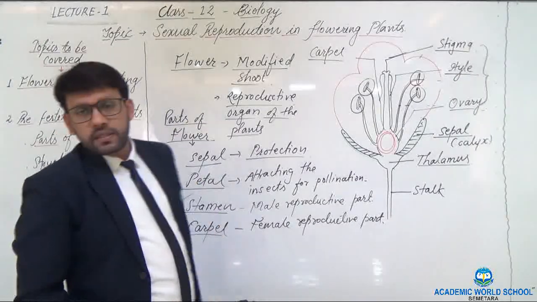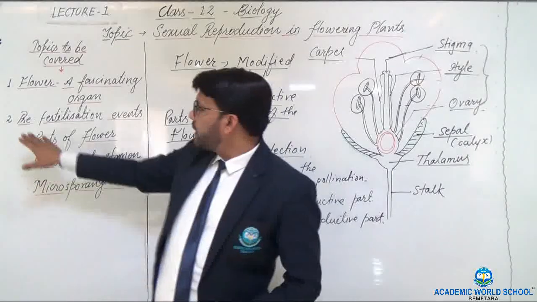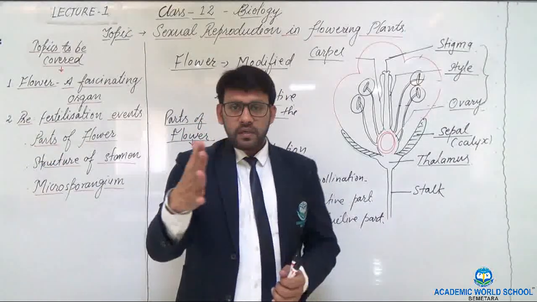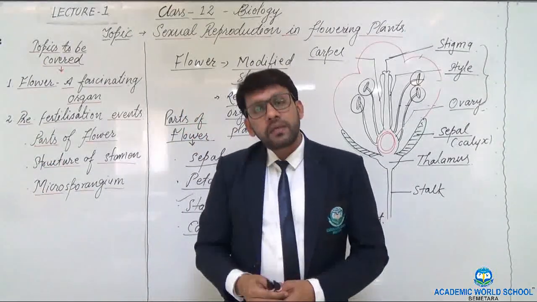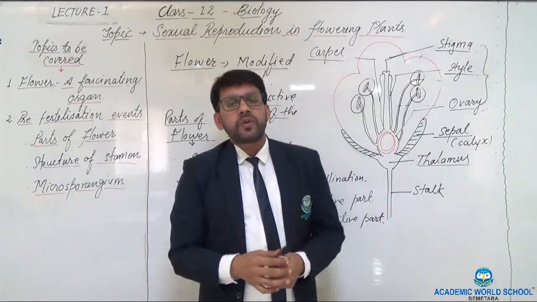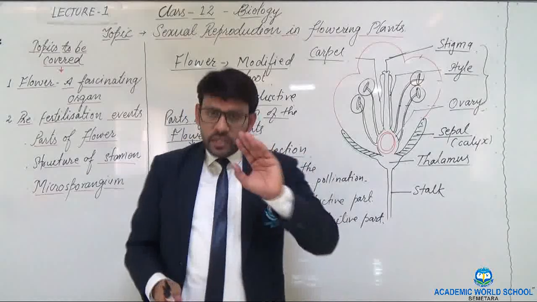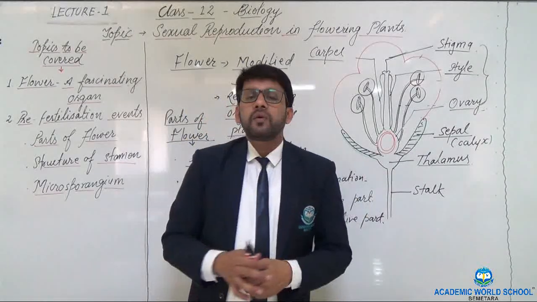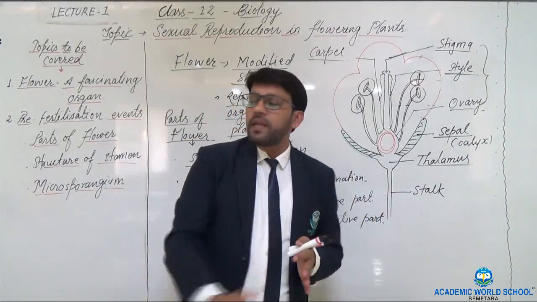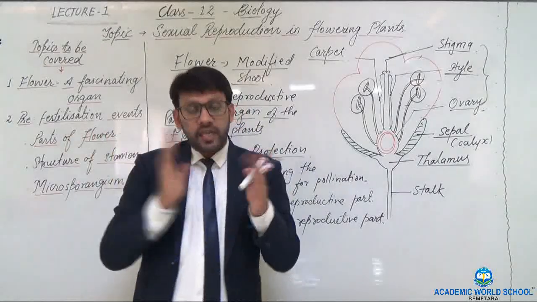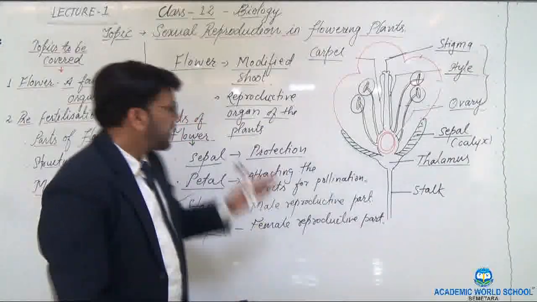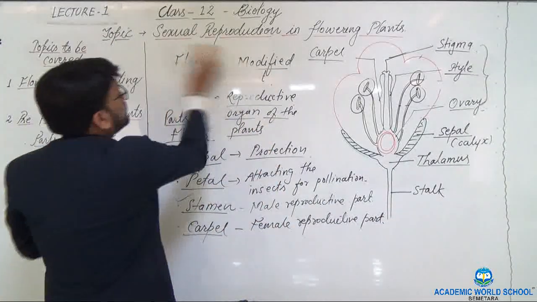Now in this we will discuss about the different events that occur at the time of sexual reproduction in flowering plants. So now you understood the structure of flower. Now I am letting you know the other pre-fertilization events which take part in this process. So I am erasing this portion.